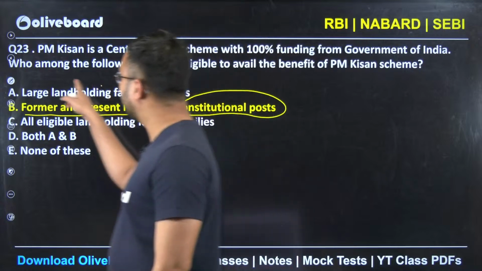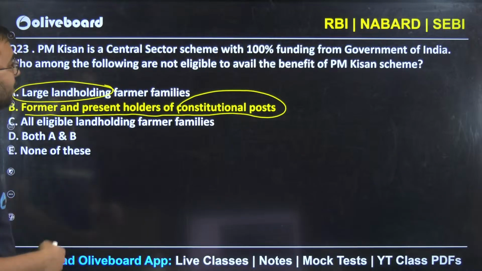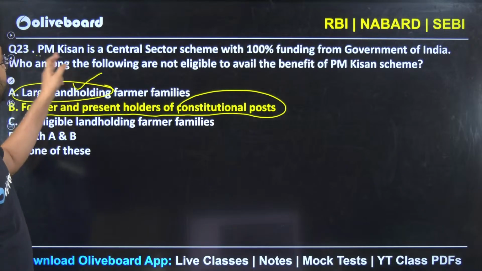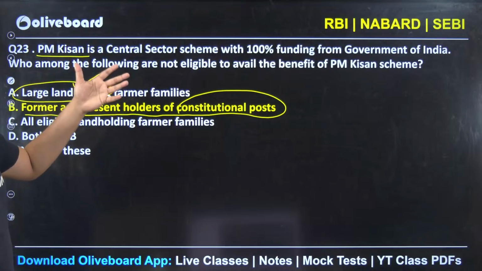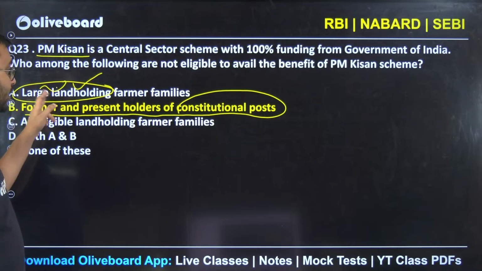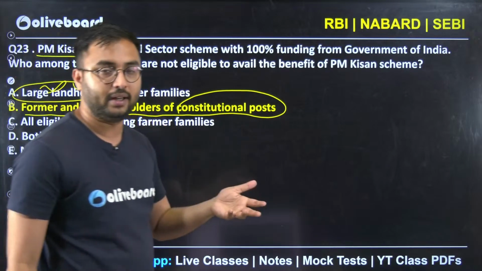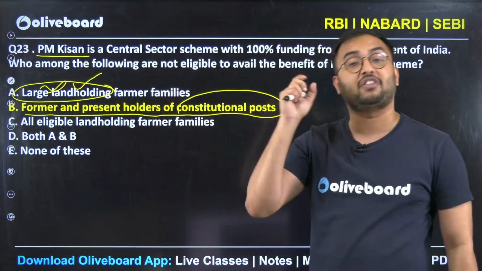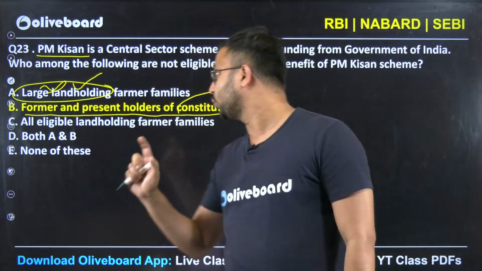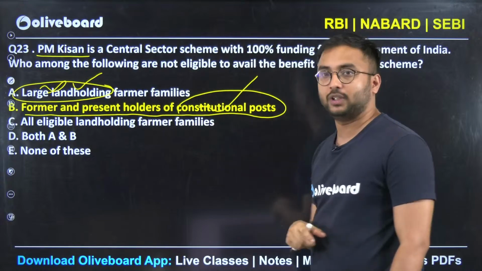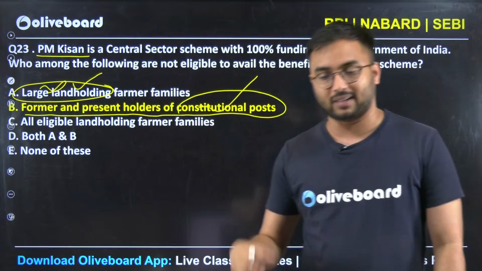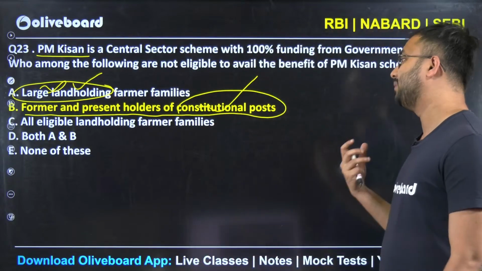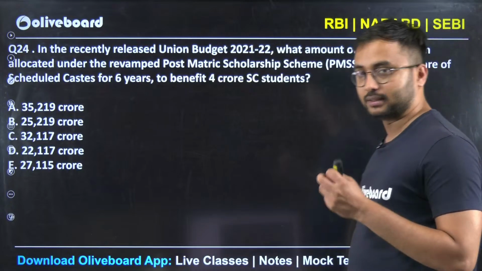You will say that, sir, how come large land holdings? That is new. After PM Kisan, after 1-2 years, the update came in the PM Kisan that large land holders also now will not be included. But initially large land holders were included. Every farmer family who has land, that was included. But only people with government jobs and constitutional post or any of the governmental post, those were not considered.